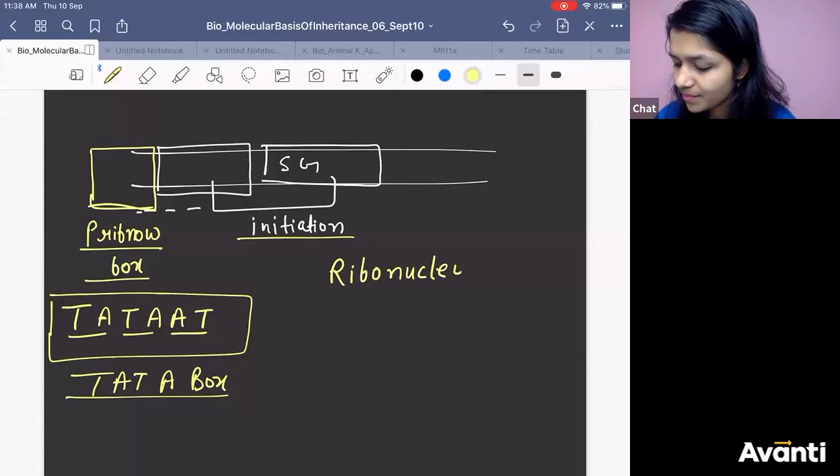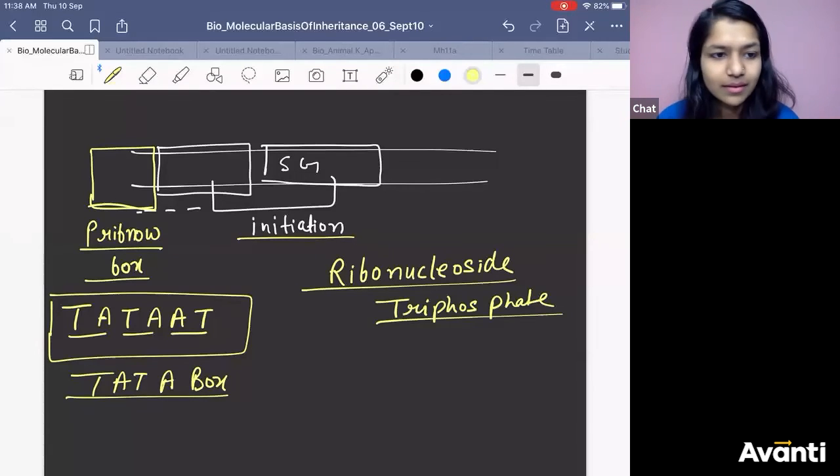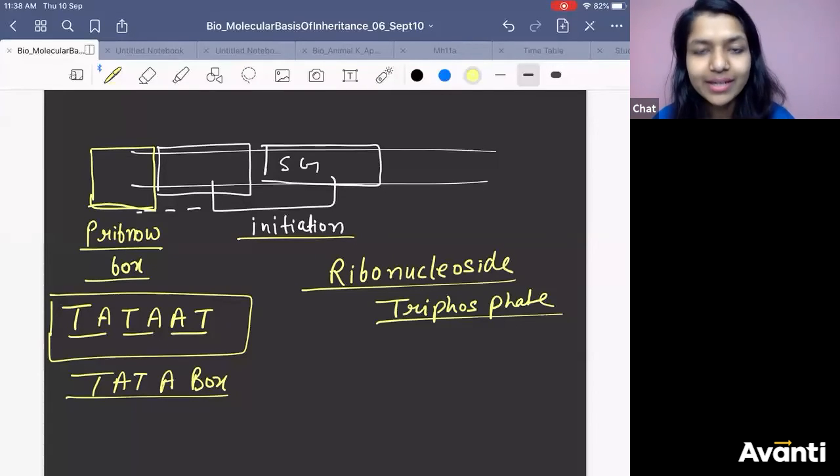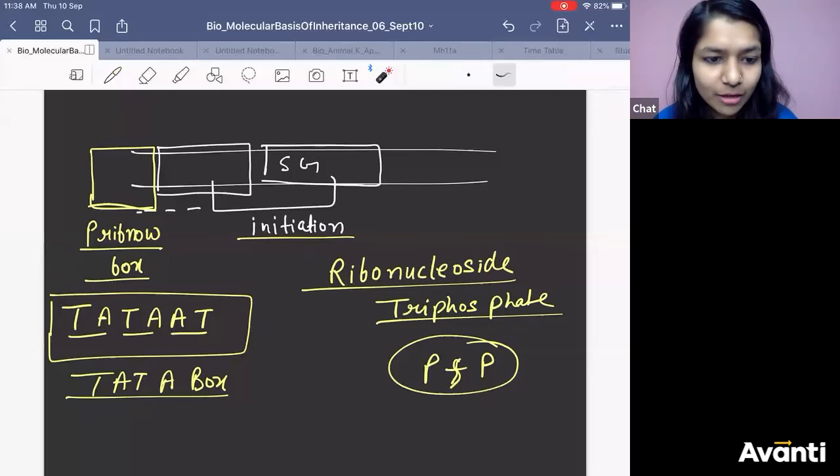Ribonucleoside triphosphate. Right? Ribonucleoside triphosphate. Here also, the two phosphates will be used for what? For energy. Okay.